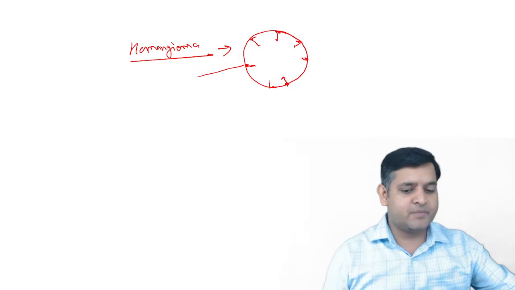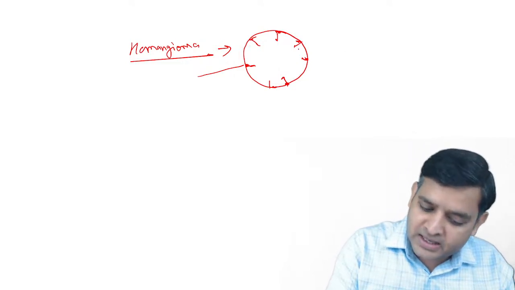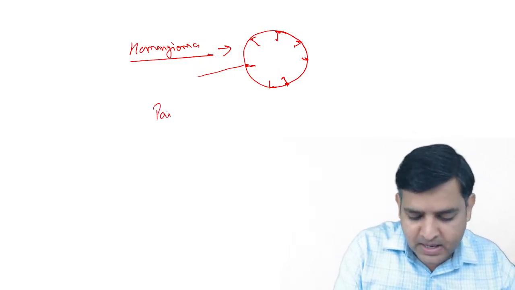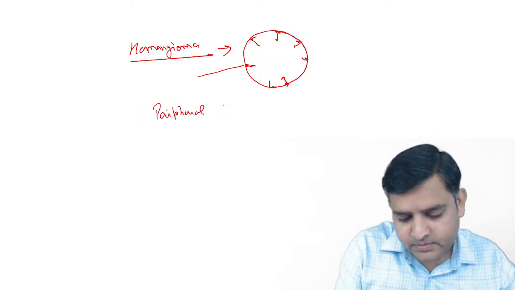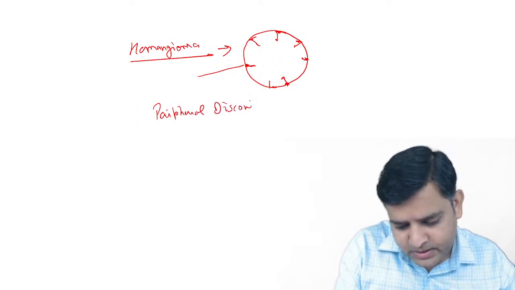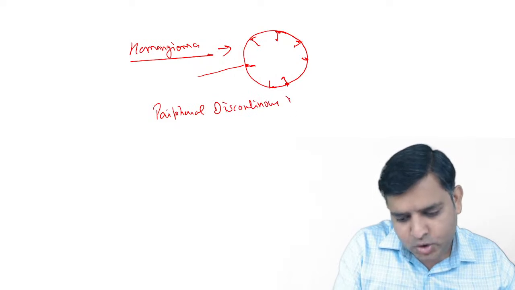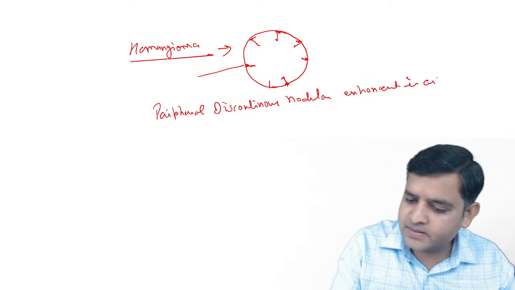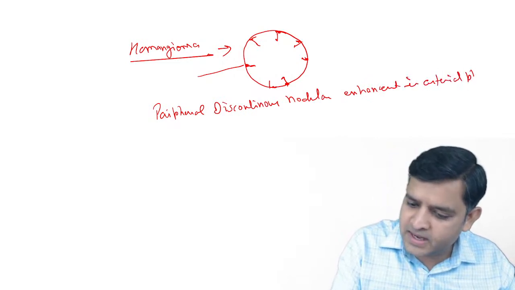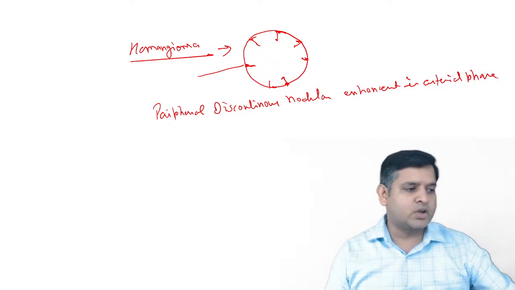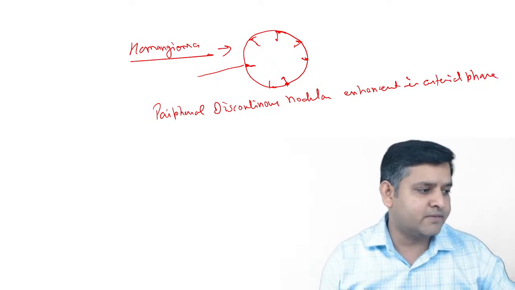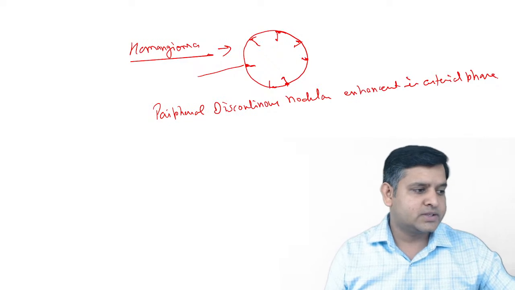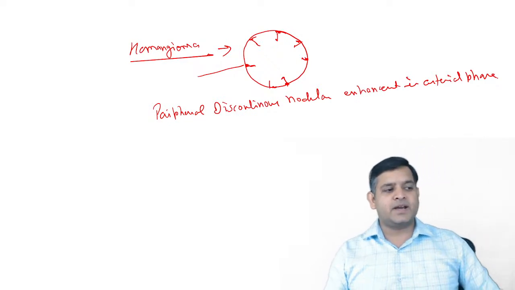So once you take an arterial phase, it shows peripheral discontinuous nodular enhancement in the arterial phase with centripetal filling.